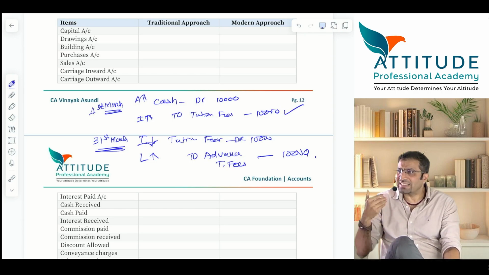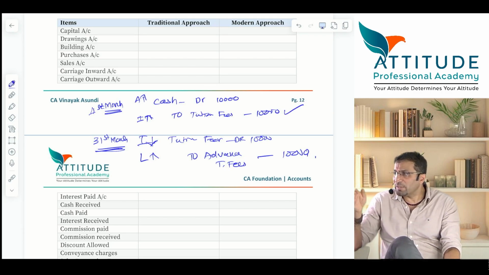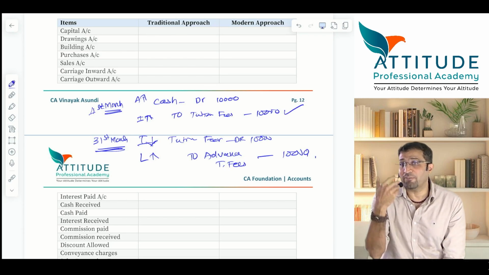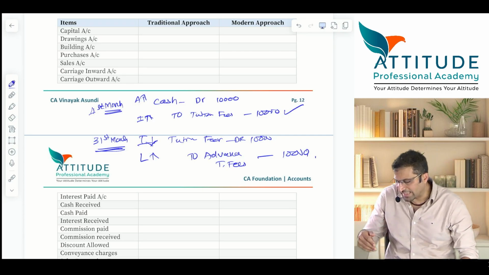If there is a contract that you will record it as income only when the full service is complete, then don't record it as income when you complete half of the portion. So 31st March half portion is completed, half I'll treat it as income. Not required. Not required because contract is such.